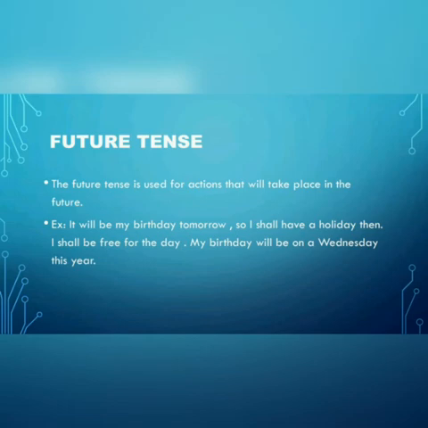The third and last one is future tense. The future tense is used for actions that will take place in the future time. For example, it will be my birthday tomorrow, so I shall have a holiday then. I shall do my work early in the morning so that I shall be free for the day. My birthday will be on Wednesday.